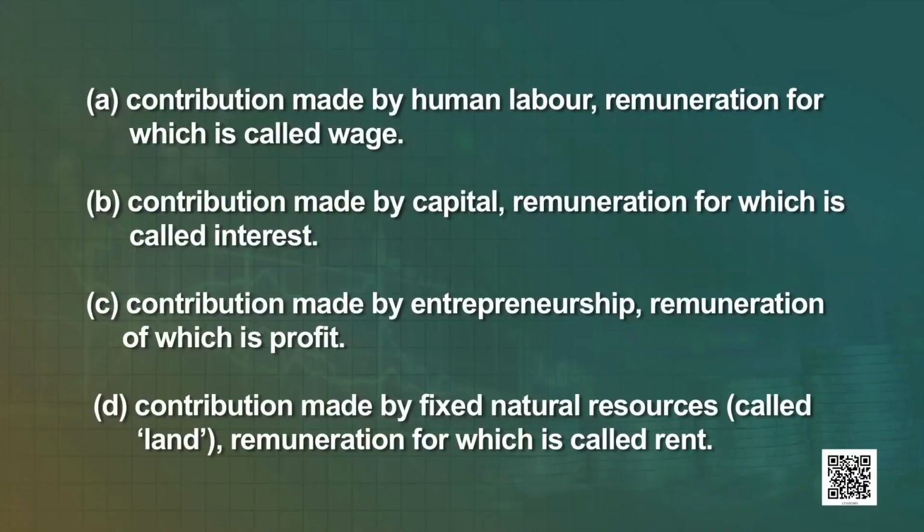Learners, there may be four kinds of contributions that can be made during the production of goods and services. A. Contribution made by human labor, remuneration for which is called wage. B. Contribution made by capital, remuneration for which is called interest. C. Contribution made by entrepreneurship, remuneration of which is profit. D. Contribution made by fixed natural resources called land, remuneration for which is called rent.